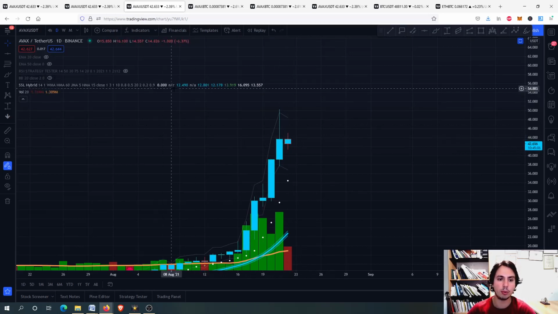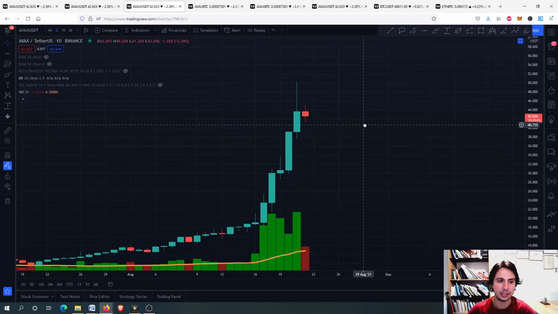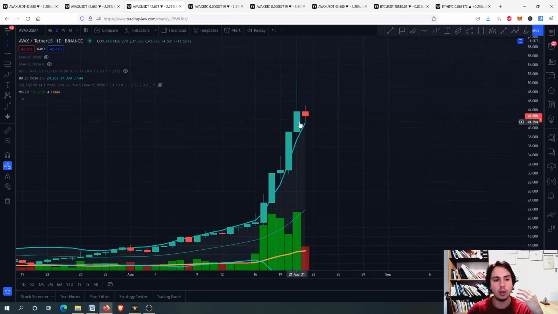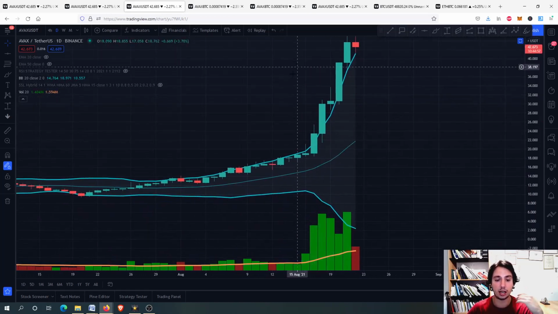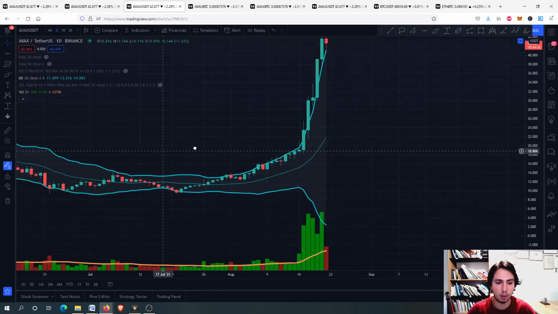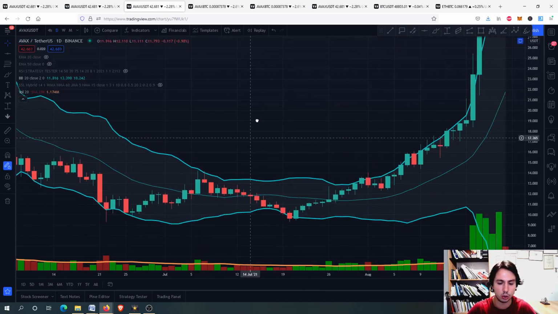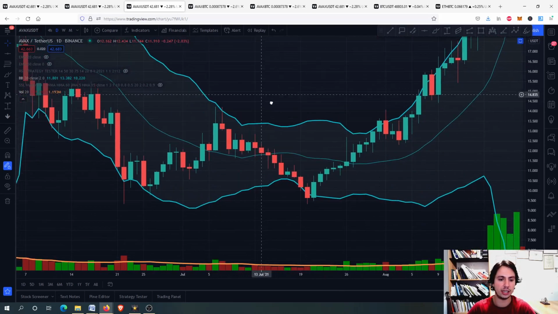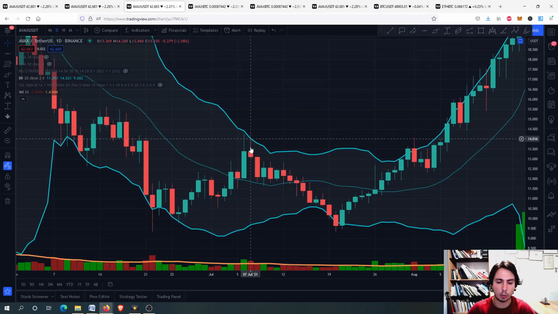Let's go a little bit to the Bollinger Bands to see some important things. First of all, when we approach the top line of the Bollinger Bands, like here for example, let me zoom in so you can see what I'm talking about. Here we approach the top line of the Bollinger Bands.